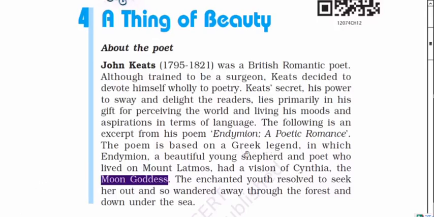The enchanted youth, the shepherd Endymion, just tries to find her, moving here and there in the forest and under the sea water. Whether he found his beloved or not is not important. What is important here is that things of beauty are joyful. That is the main theme in this poem.